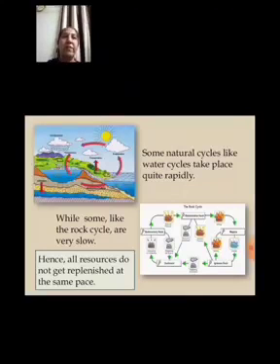Here I have given you the example: some natural cycles like the water cycle take place quite rapidly, right? Natural cycles like the water cycle and oxygen cycle ensure that there is an ample amount of water recycling throughout the surface of the earth in the environment, right? That is the example shown in the water cycle, correct? Similarly is the case in the oxygen cycle also.